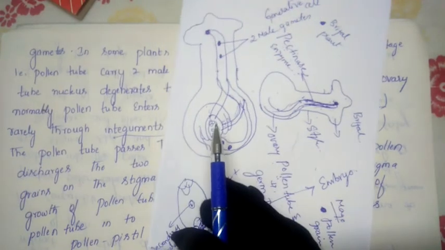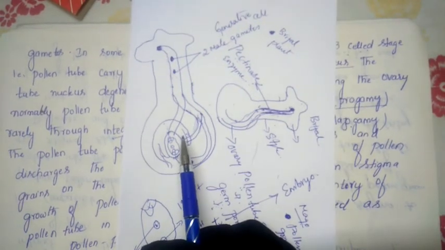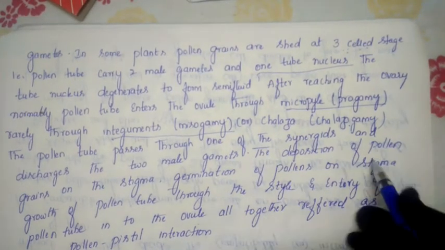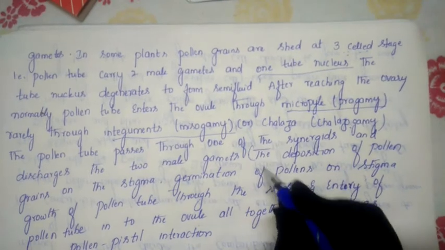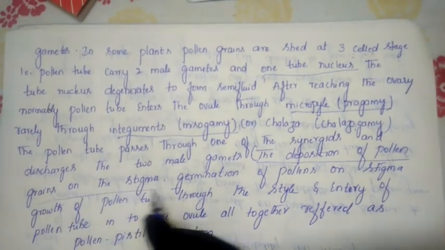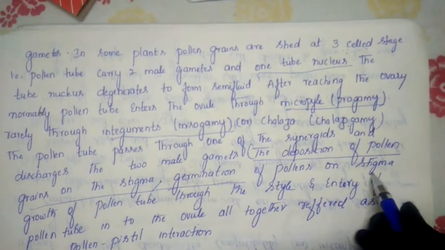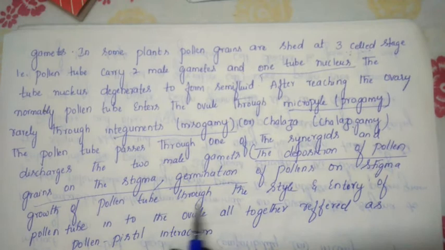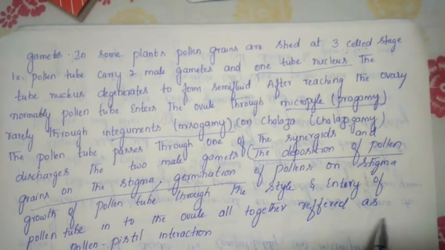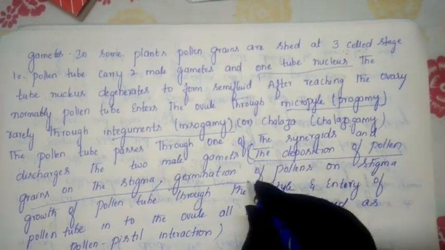Suppose in your exam they ask the question, define pollen pistil interaction, for a 2 marks or 3 marks question. Then what you have to write is: the deposition of pollen grains on the stigma, germination of the pollen on the stigma, growth of the pollen tube through the style and entry of the pollen tube into the ovule, all together referred to as pollen pistil interaction. Up to here you have to write the answer.